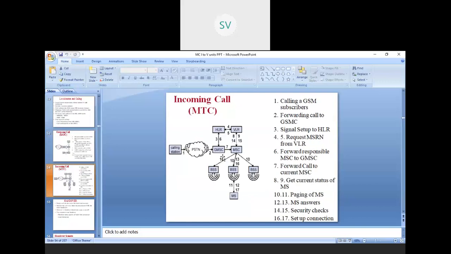It is verifying whether that particular number belongs to their BSS or not. After verifying, it spots that the middle one has that particular mobile station, so it has taken up the signal, and the connection is established. This is also a very important question. You'll have to read it properly. These diagrams you'll have to keep in mind.